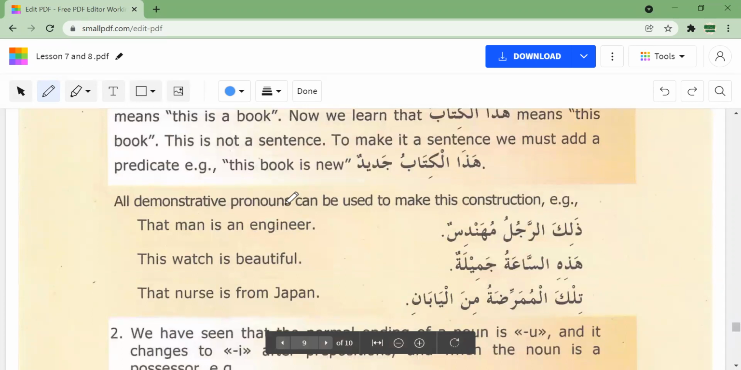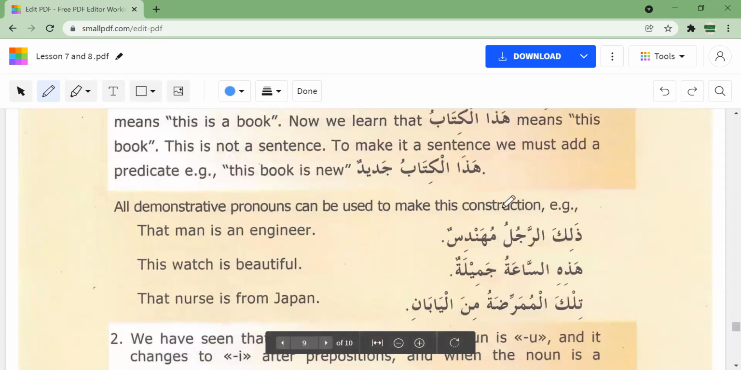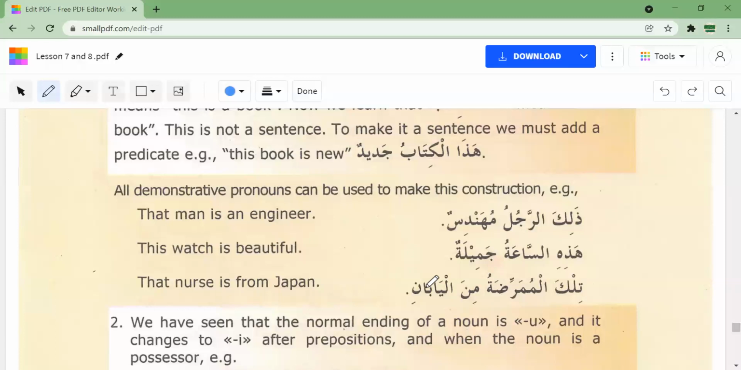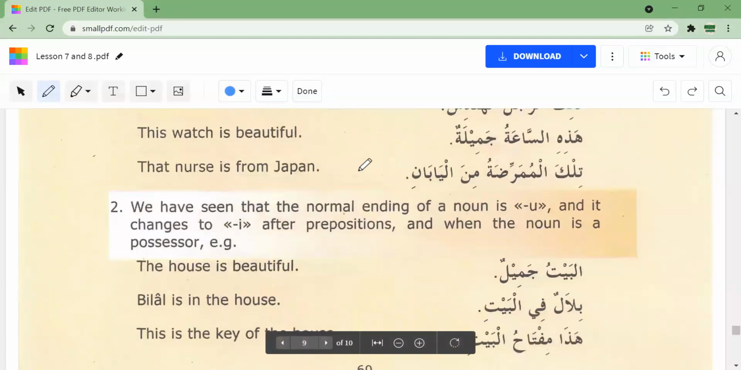All demonstrative pronouns can be used to make this. Demonstrative pronouns meaning dhalika, hadihi, tilka. Okay. So dhalika rajulu, that man. What about him? That man is an engineer. Hadihi sa'atu, this watch, jamilatun, is beautiful. Tilka al-mumarridatu, that nurse, minal yaban, that nurse is from Japan. Okay. So this is what we learned in this lesson.